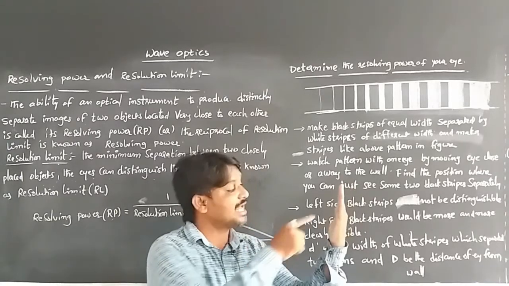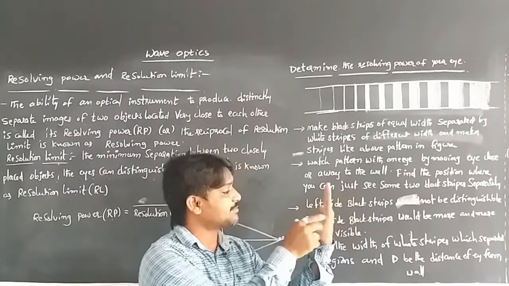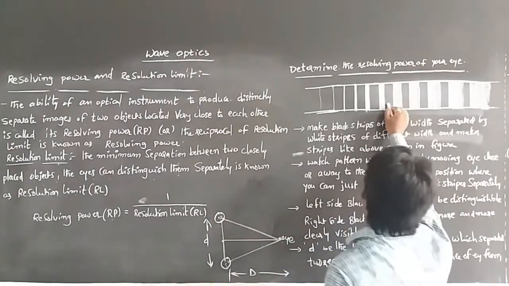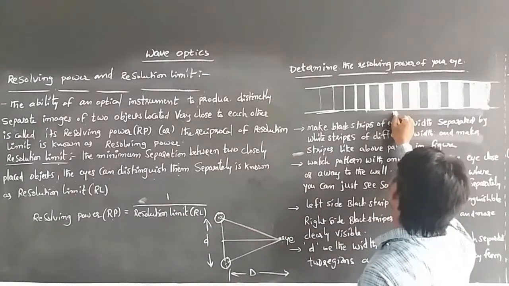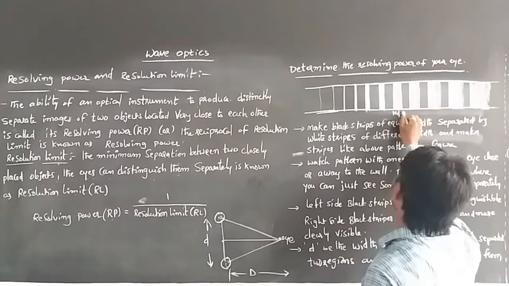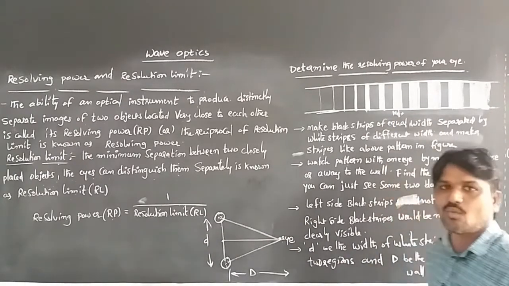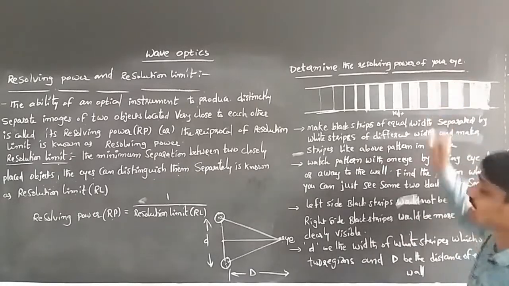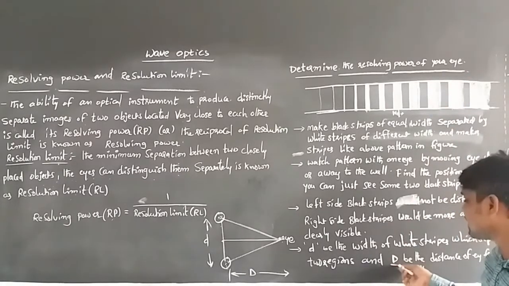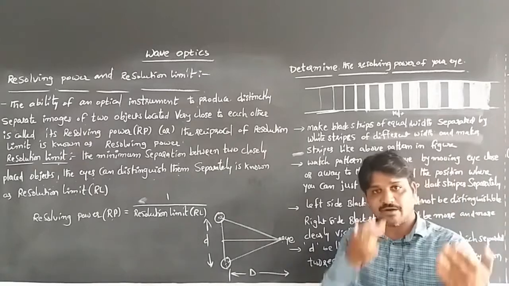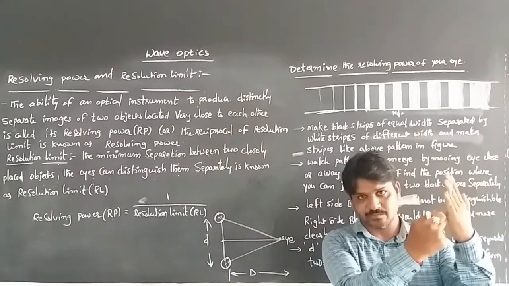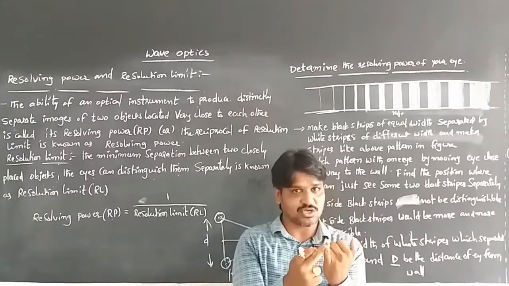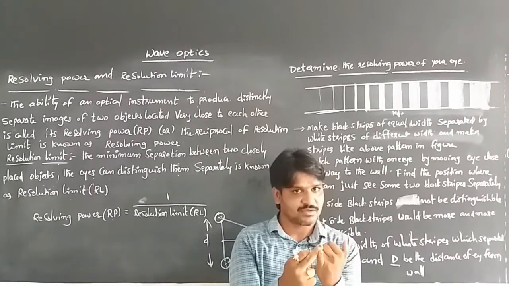Small d is the width of the white strip. This is a black strip, and this is a black strip. The distance between them is small d, the width of the white strip. And capital D means the distance from our eye to the strips.